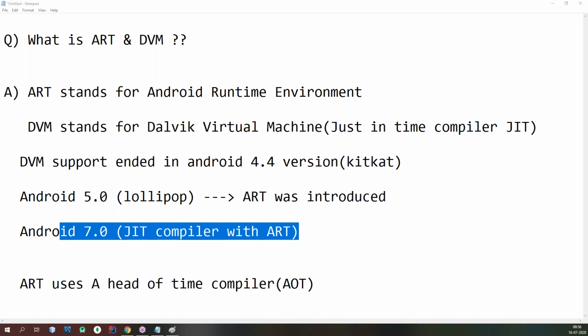Remember, the just-in-time compiler is not used for running a particular app. The just-in-time compiler is just for code profiling, as I said. The ahead-of-time compiler is the main part in the Android runtime system. So Android runtime directly takes your machine code instructions and directly executes the code. It will not hit the CPU every time to convert your code on demand or on the fly. Okay, guys, you understand my question and answer, I think.